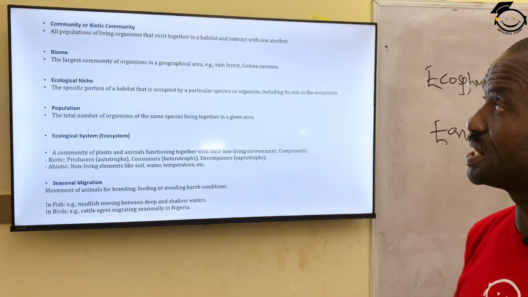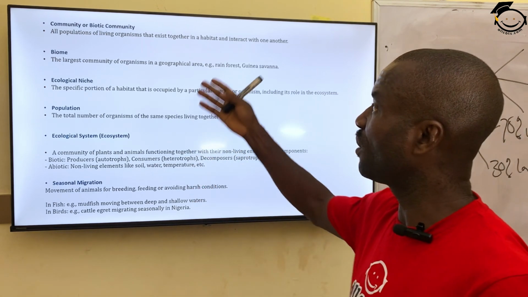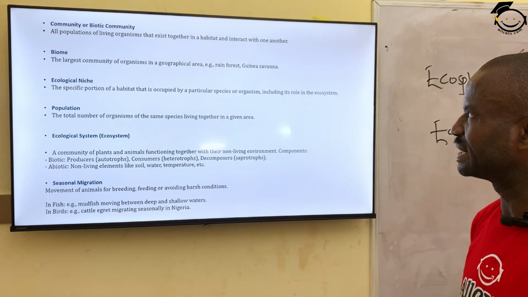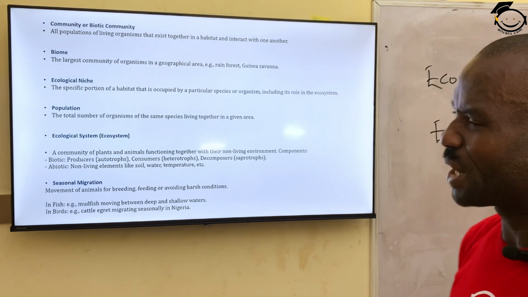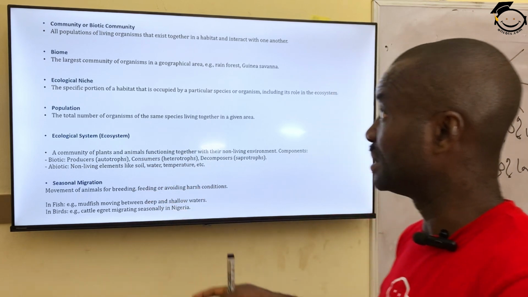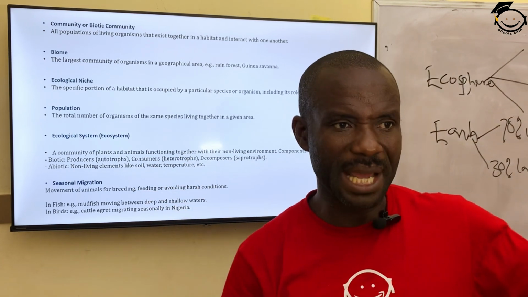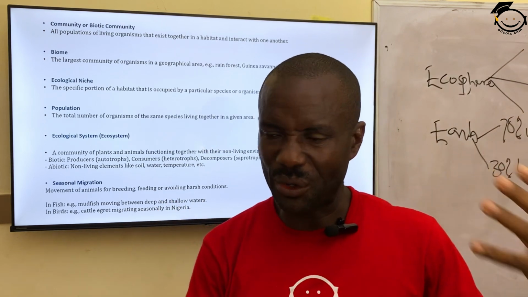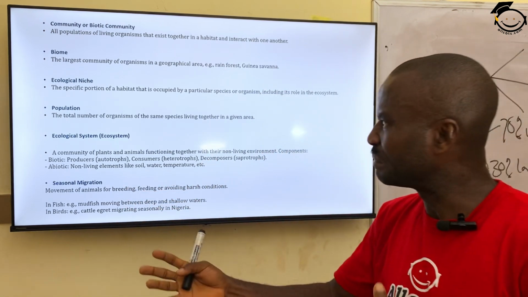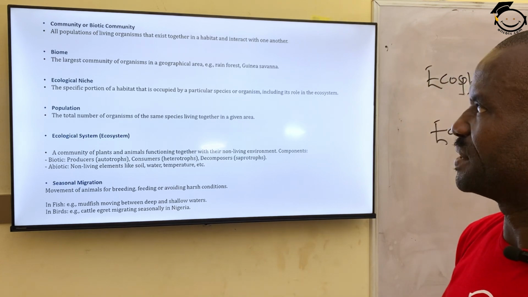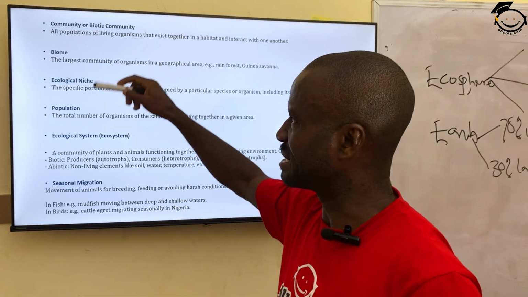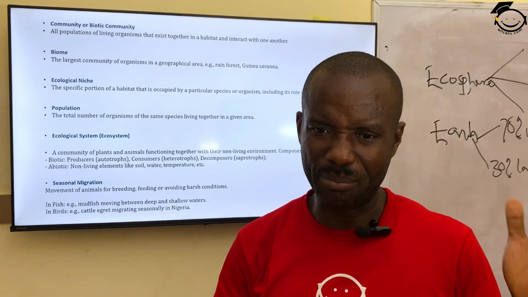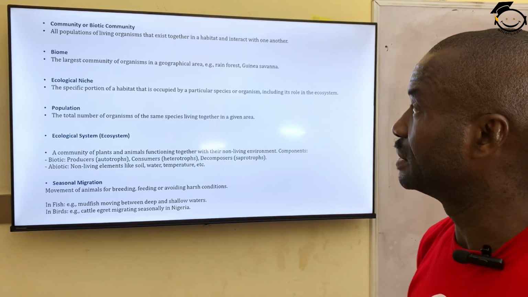Community, or biotic community. When we say community, it is the population of all living organisms that exist together in a habitat and interact with one another. All living organisms, be it plants, animals, or microbes, interacting with one another, living together for interaction and benefit. This is called community. We call it community of organisms, community of plants, community of animals.